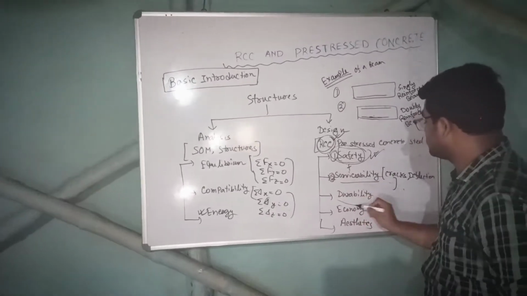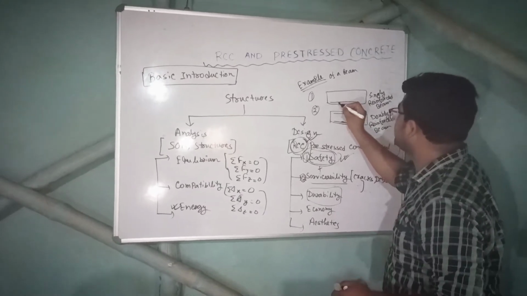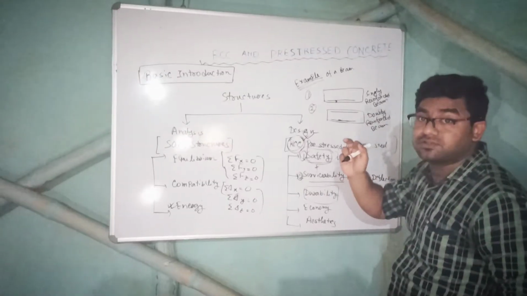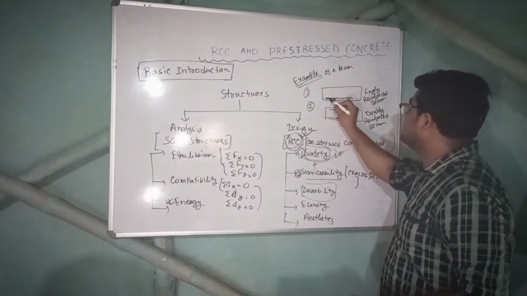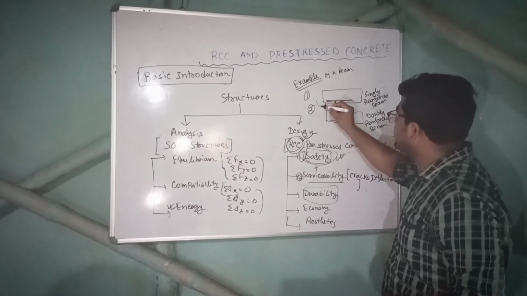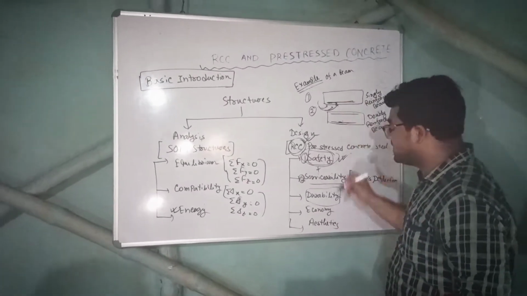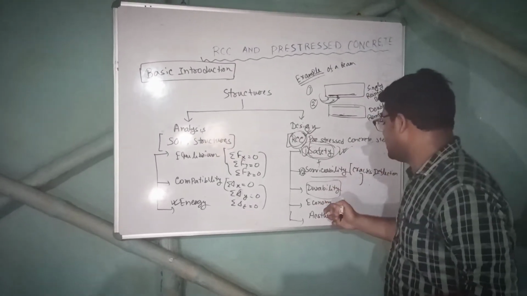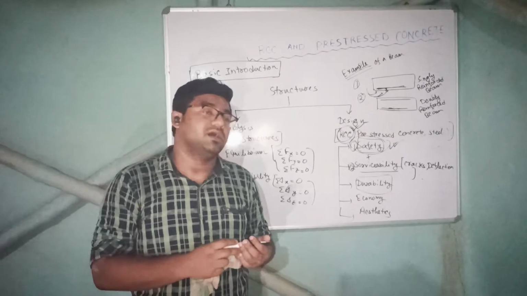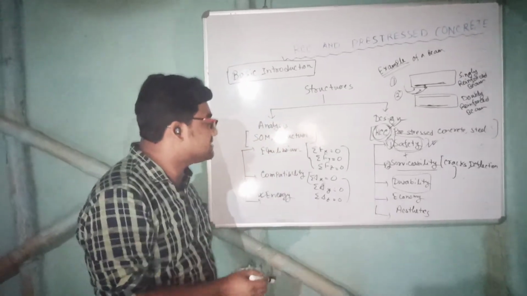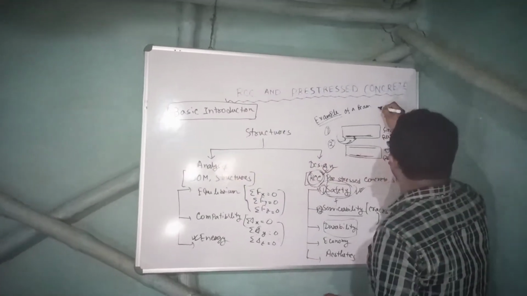Now the third one, to make the structure durable, we can give nominal cover. This we know, these are nominal covers. Why are we providing it? We are providing it so that the outside environment doesn't come in contact with the steel. If the outside environment is, suppose, air and water coming like this, the steel will get corroded, right? So by providing nominal cover, we are giving durability. And economy, how can we do it? Later we will see there are several methods like limit state method, working state method, by which we will design the structure with economy.